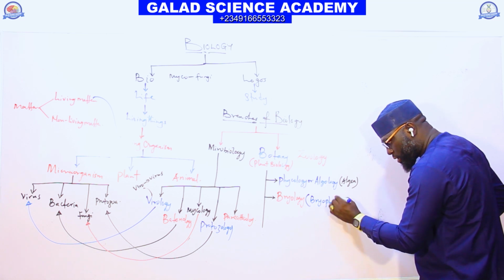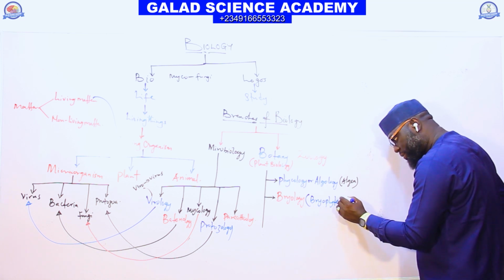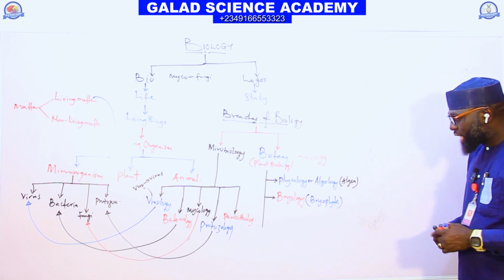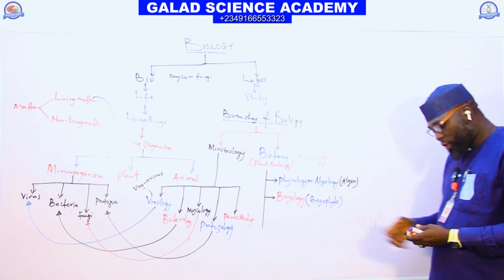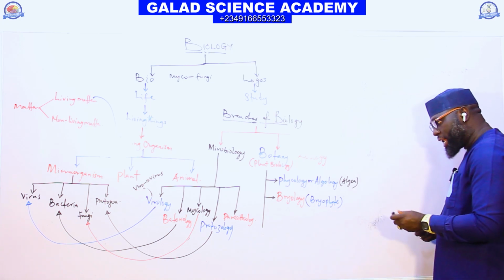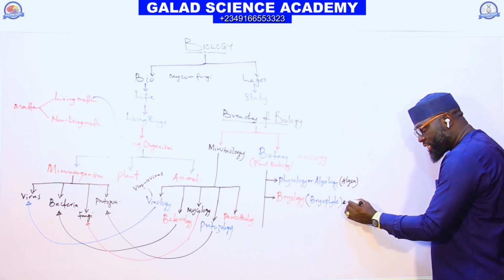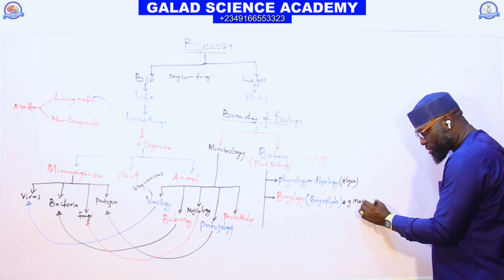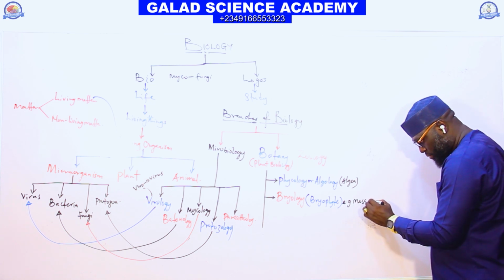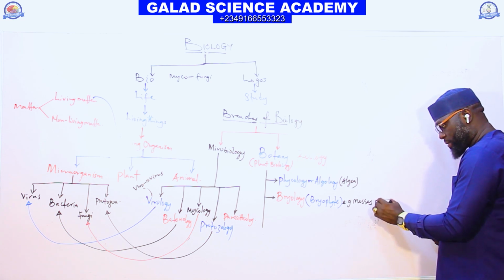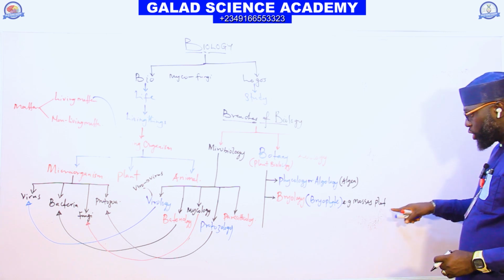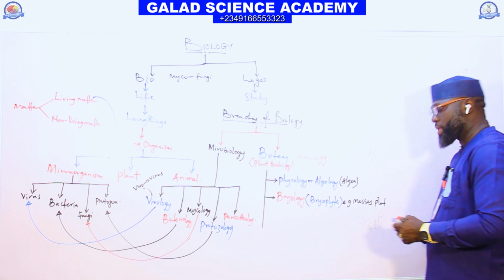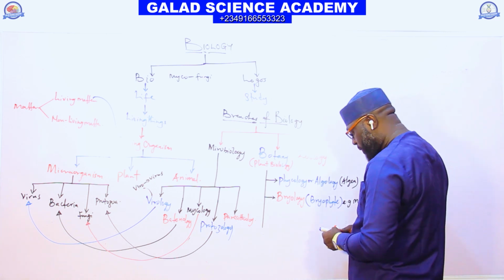It's the aspect of plant biology that deals with the study of bryophyta. Examples of bryophyta, e.g. we have moss plants, liverwort, and so on.